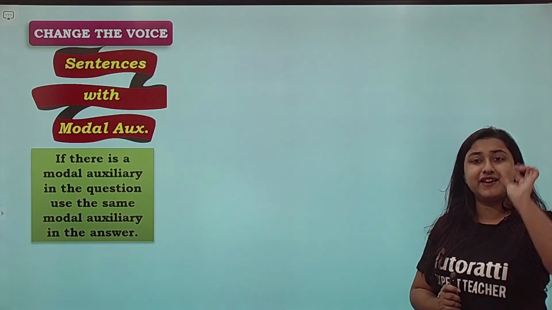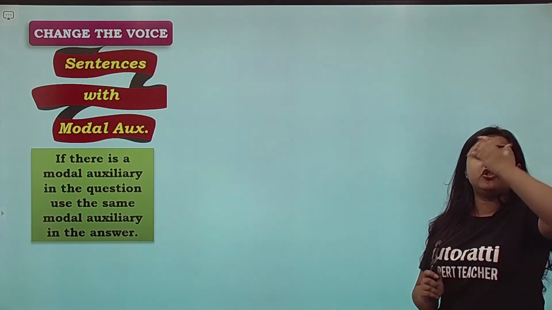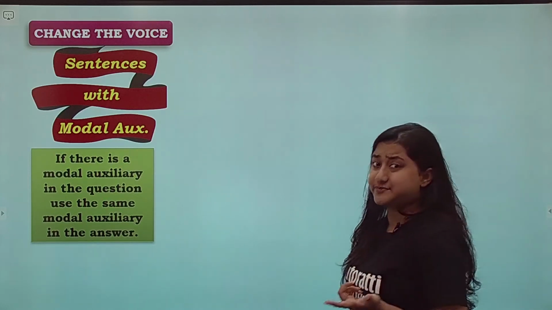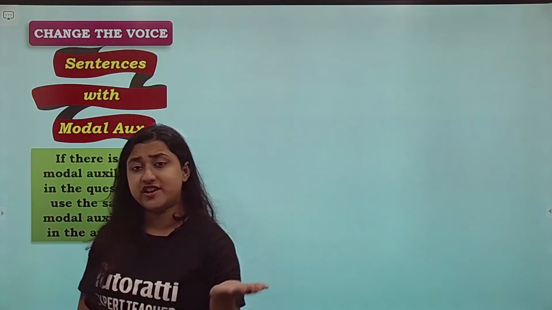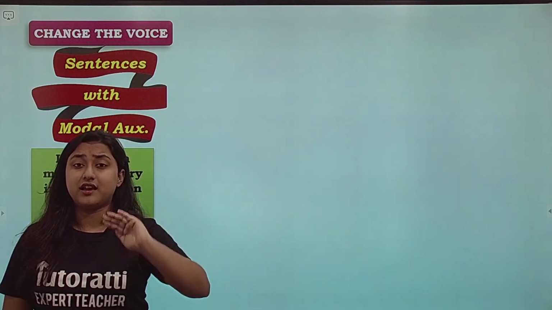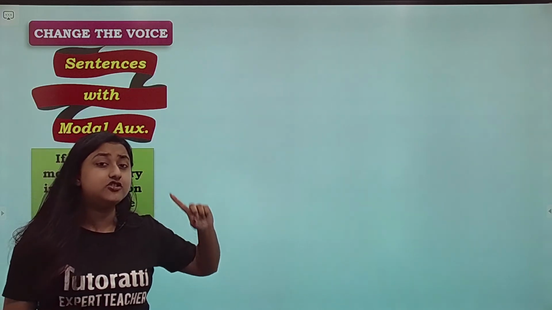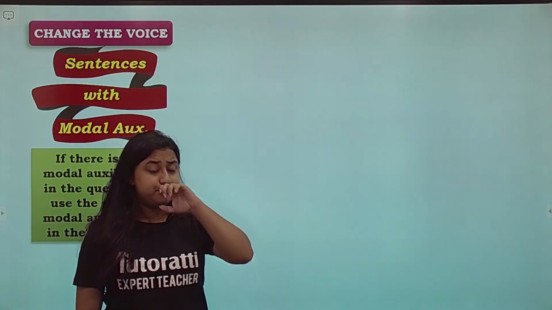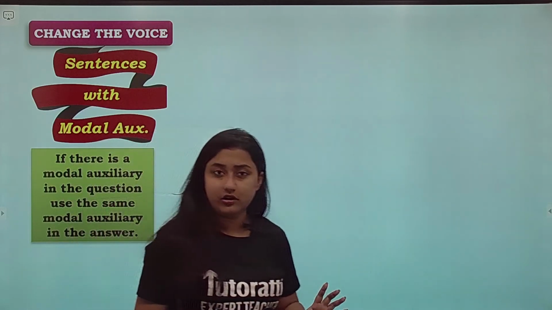अगर सेंटेंस में can है तो आपके आंसर में भी can होना चाहिए. Please do not confuse this with reported speech where you have learnt that can changes to could, will changes to would. That is in the case of reported speech, which is direct and indirect speech. In case of active voice and passive voice, when you change from active to passive, you do not change the modal auxiliary, students.